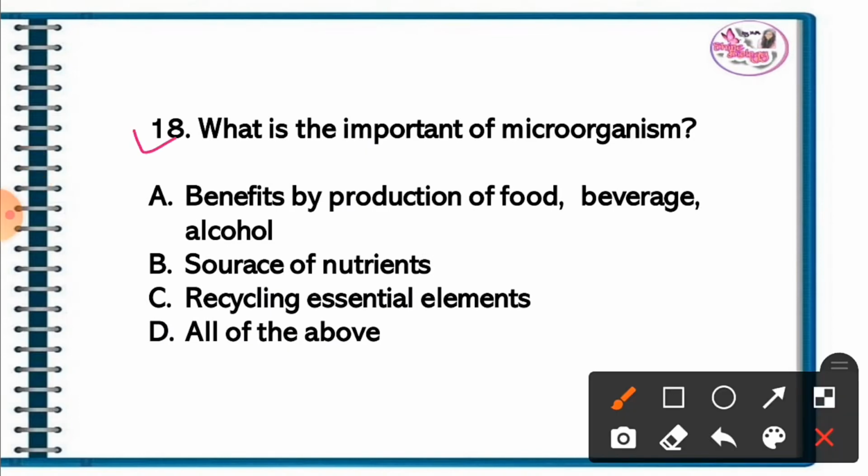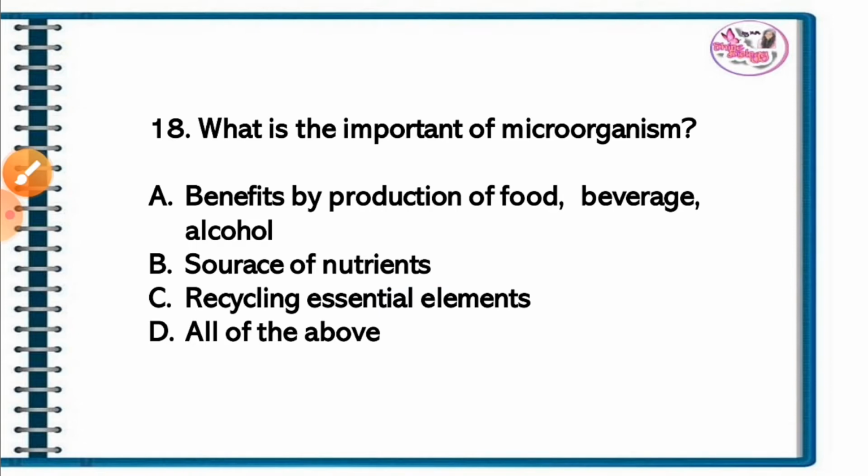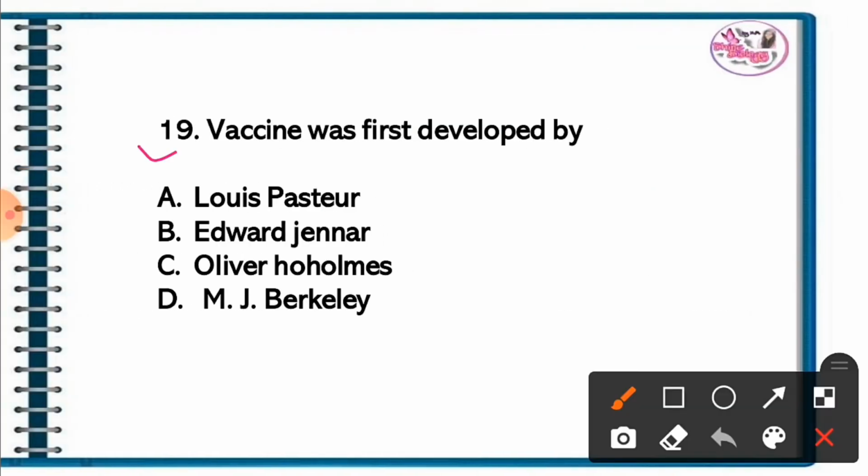Question 18. What is the importance of microorganisms? The correct answer is option D. All of the above. Benefits by production of food, beverages, alcohol, source of nutrients, and recycling essential elements. Question 19. Vaccine was first developed by. The correct answer is option B. Edward Jenner.